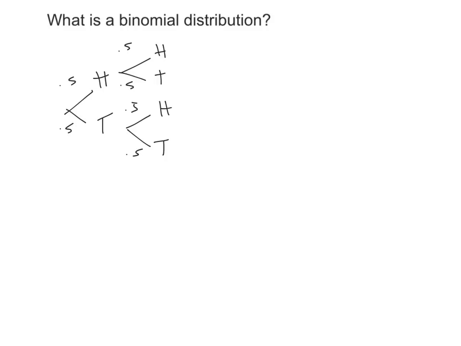Another example of this binomial experiment is if you ask a question that has a true false answer or yes no answer. So if I ask you, for example, are you married, you'll say either yes or no. If I ask another person after that, he will also say yes or no. So this will be asking two people. Of course, we can increase this for three people or more. So this will be the first person to ask, second person, third person. If I ask many people, it will be more stages.